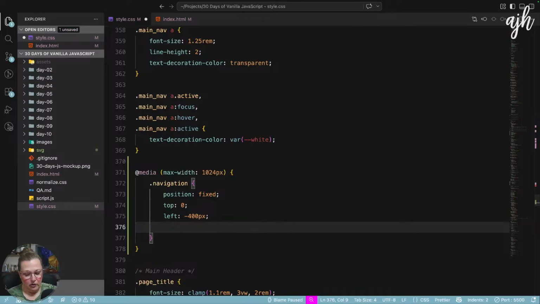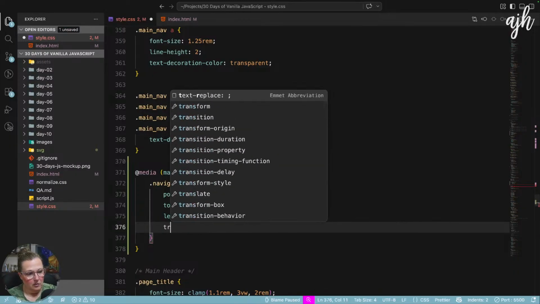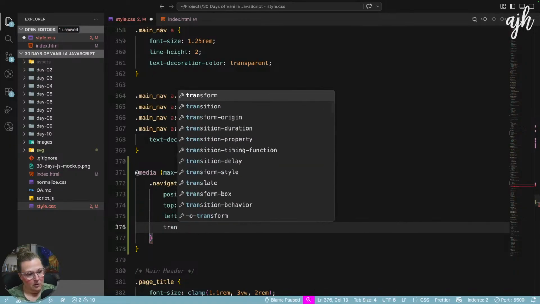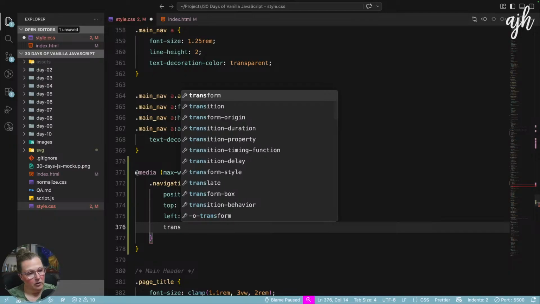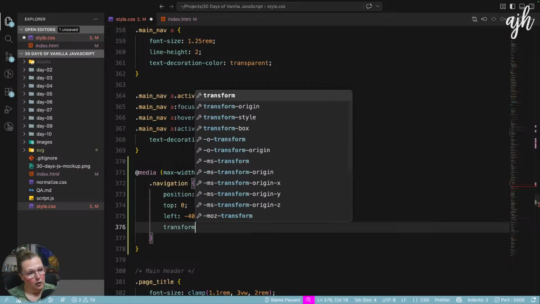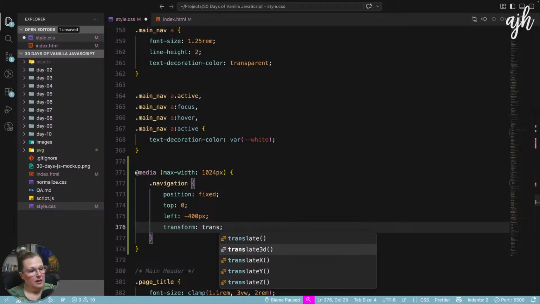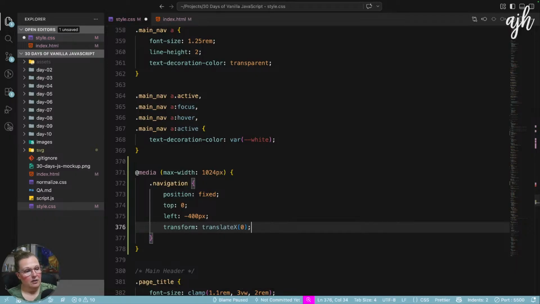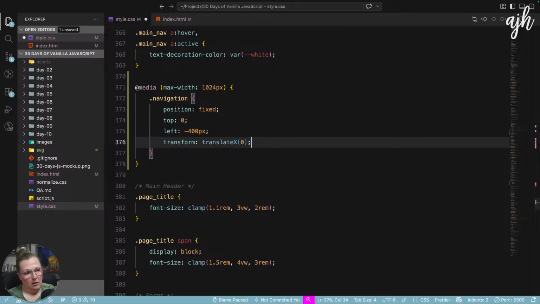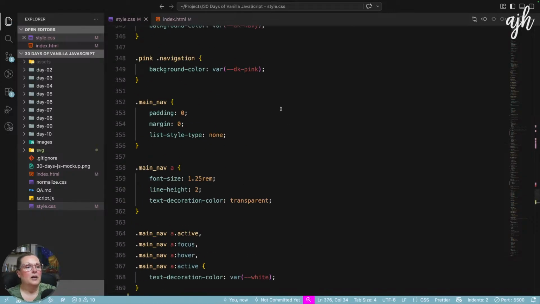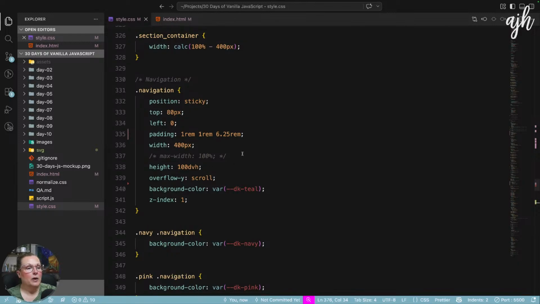Okay, so now we'll put in our transition. It's a transform, translate X, and we'll set the baseline to 0. We already have our height and our width.